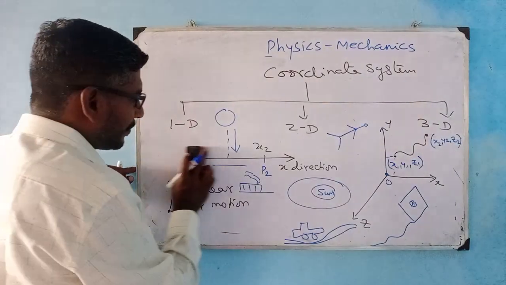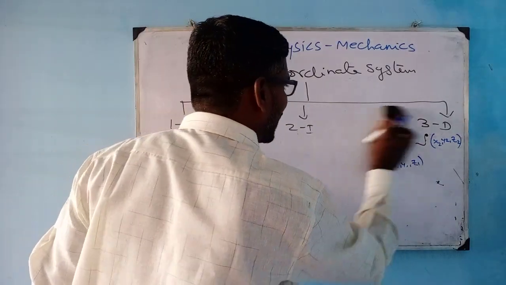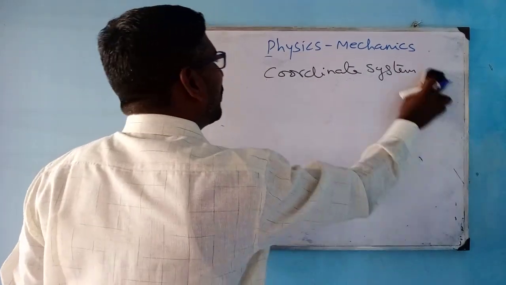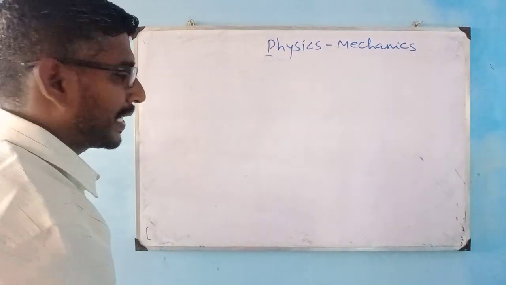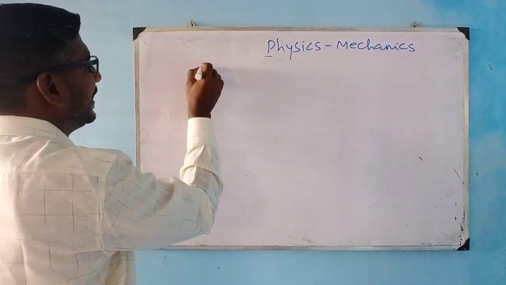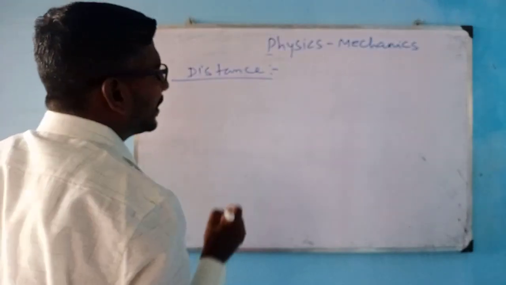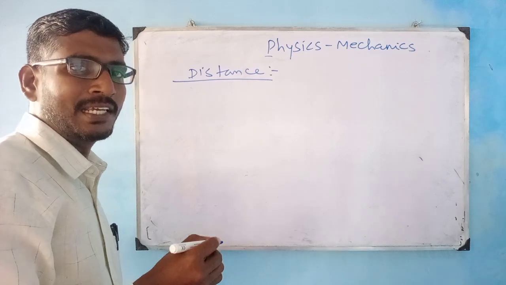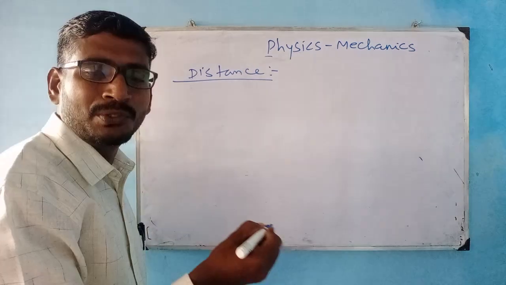Okay. Now, after learning these dimensions, one dimension, two dimension and three dimension, you are going to consider the path along which the object is moving. For example, first I am taking distance. Distance is the actual path covered from the initial position to the final position, or the length traversed by the object from the initial position to the final position.